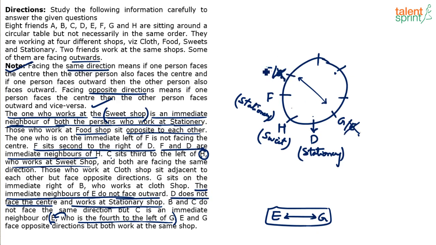So now E and G are also fixed. E comes here and G comes here. Now immediate neighbors of E do not face outward, which means both the neighbors of E face inward. So can I say F faces inward and this person also faces inward? Yes or no? One point is helping us so much.